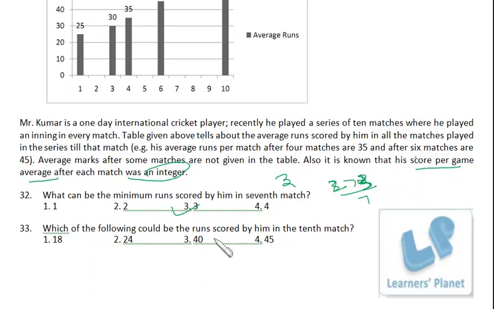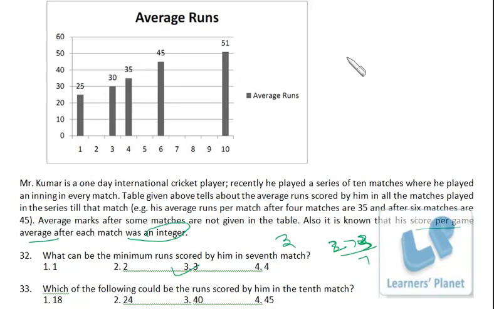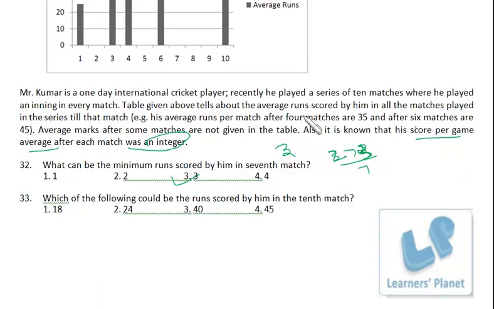Which of the following could be the runs scored by him in the 10th match? Okay, interesting question. Till the 10th match, the total score was 510, right? 51 into 10. So the total number of runs was 510, right?